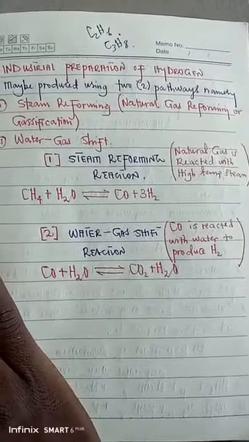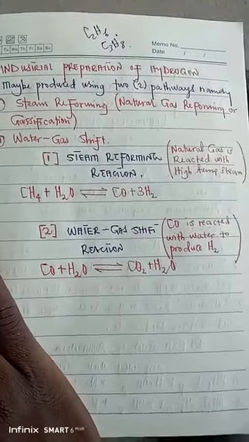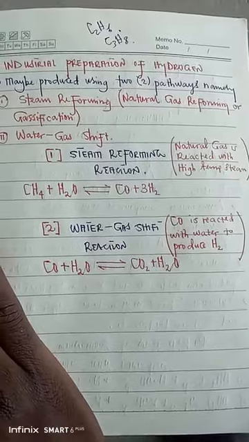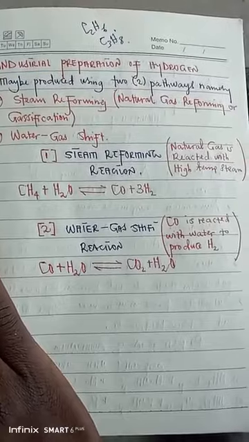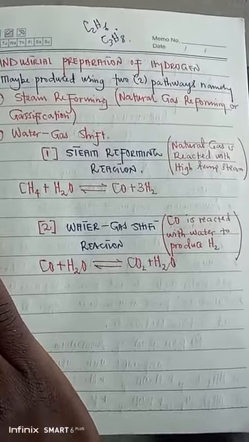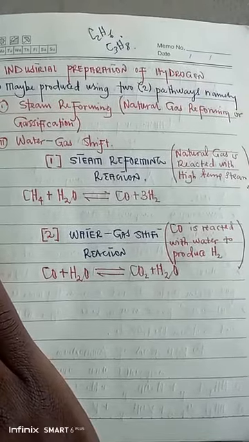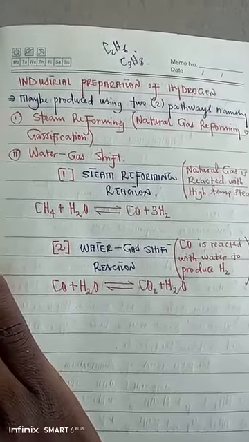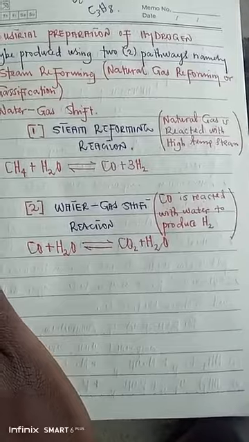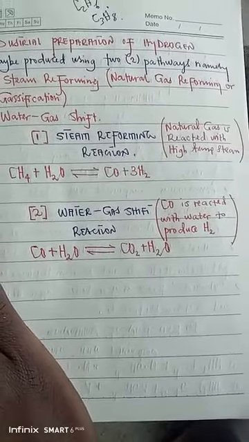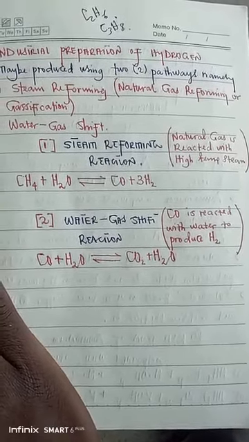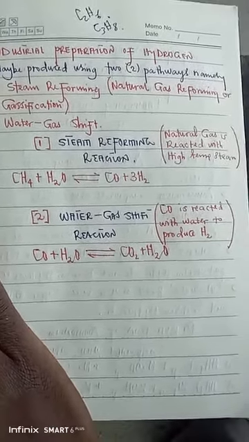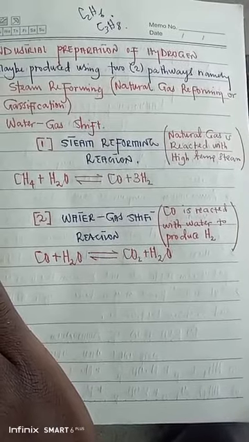When you're talking about rates of chemical reactions, one of the ways in which you can increase the rate of a chemical reaction is by increasing the temperature of the system in which the reaction is taking place. Once you increase the temperature, the kinetic energy of the reactant particles also increases.